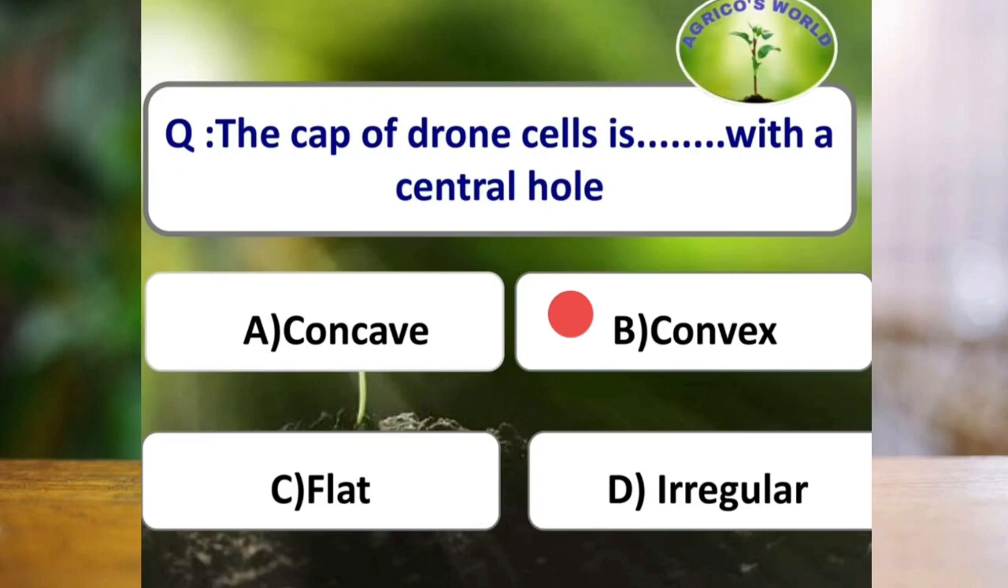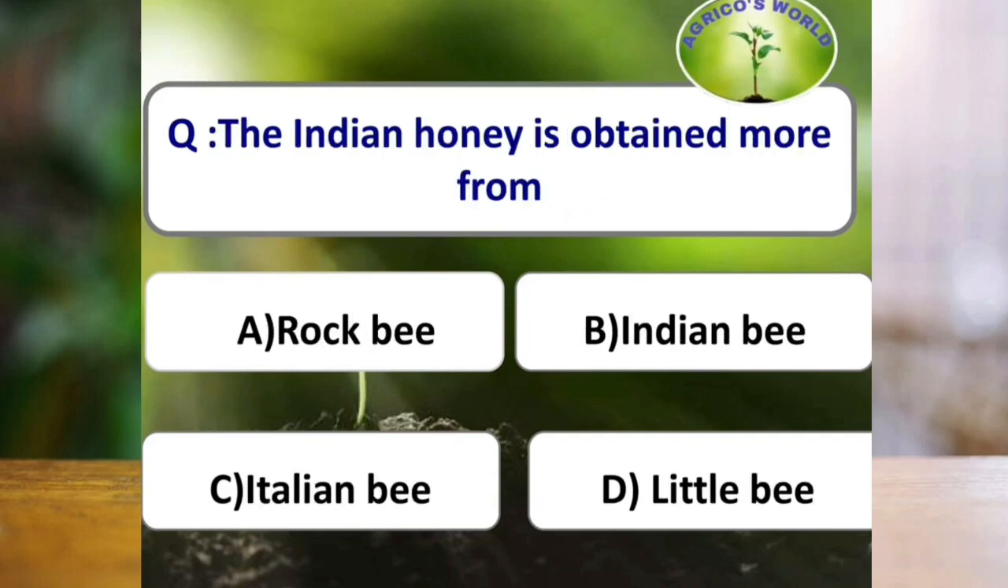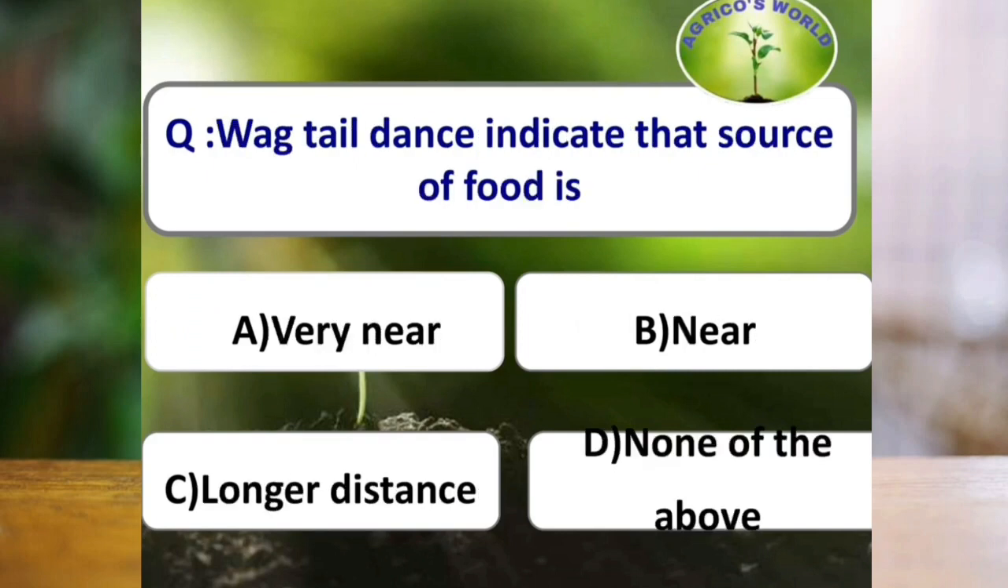In a honeycomb, drone cells are distinguished from the others by having a convex cap with a central hole. Nosema disease of honeybees is caused by protozoan. The Indian honey is obtained more from rock bee, that is Apis dorsata. Waggle dance indicates that the source of food is at a longer distance, that is more than 50 meters, whereas round dance indicates that the source of food is very near, that is less than 50 meters.